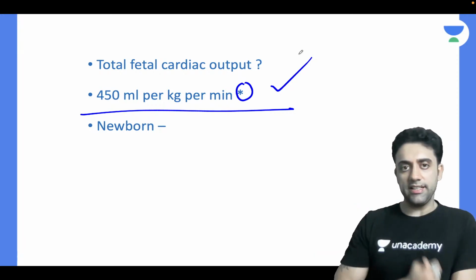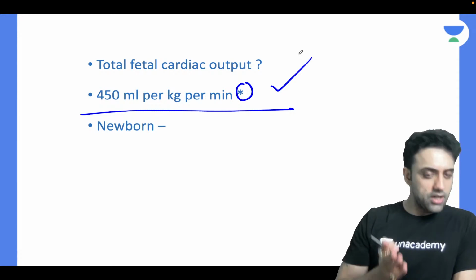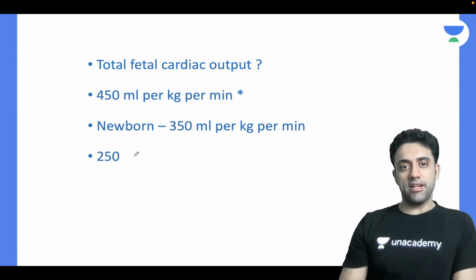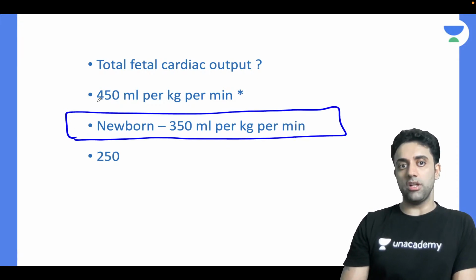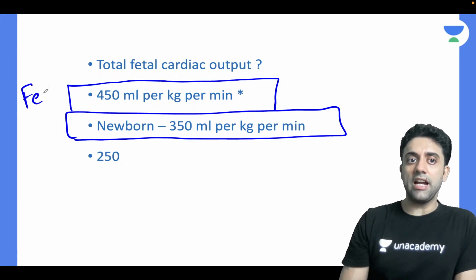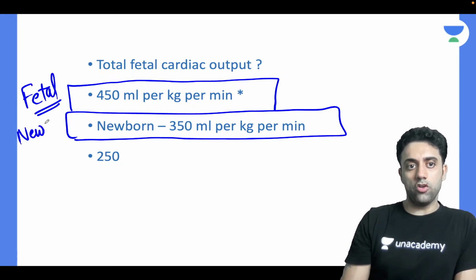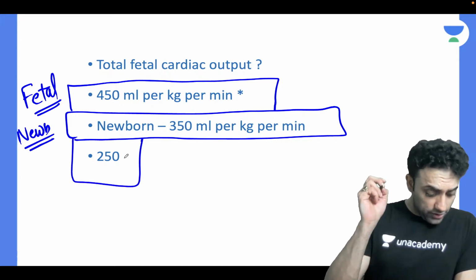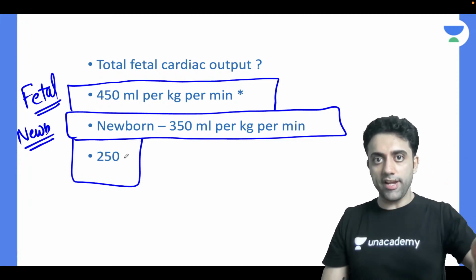If anyone has done the recent 3-year question paper, this was the question. Julie, very good, is right. Osama, 450 bro, 450. So what is 350? 350 ml per kg per minute is the newborn baby's total cardiac output. Please, can we appreciate this line? Total fetal cardiac output is 450 ml per kg per minute. Newborn's cardiac output is 350 ml per kg per minute. And what is 250? 250 is nothing but that gold standard investigation of choice of Wilson.